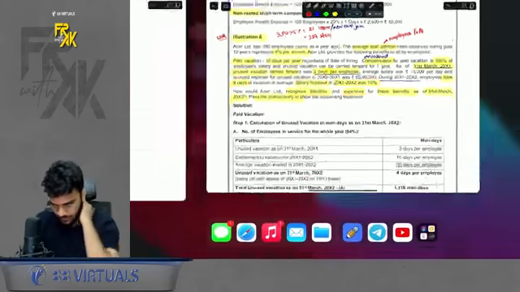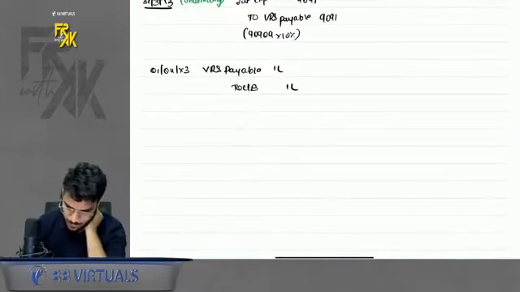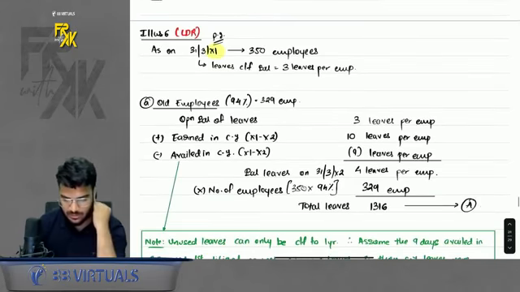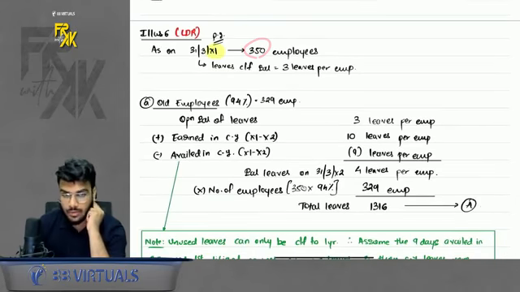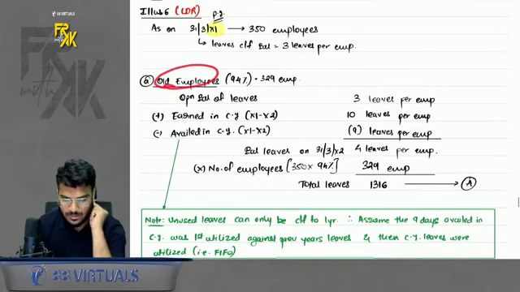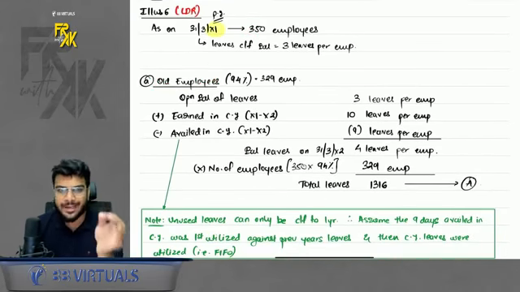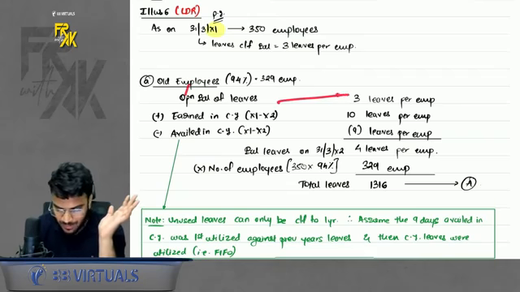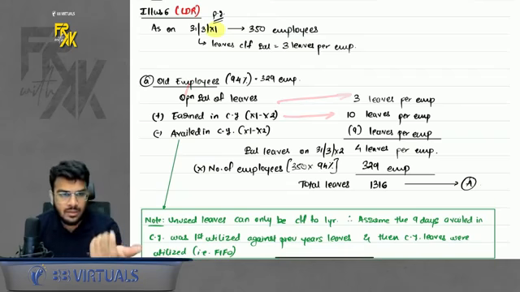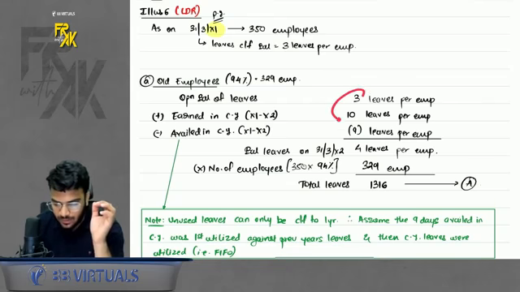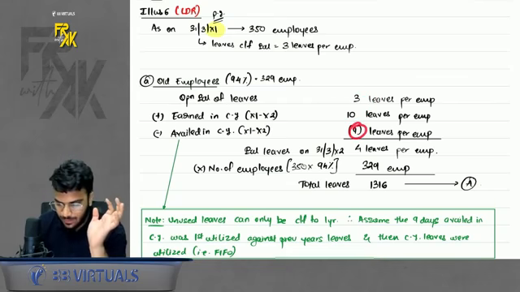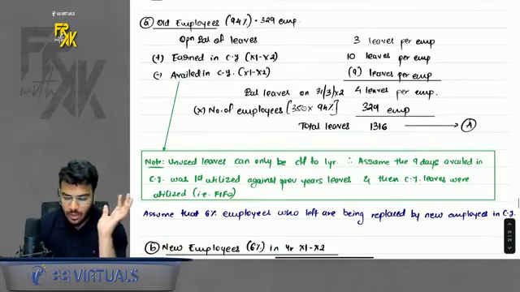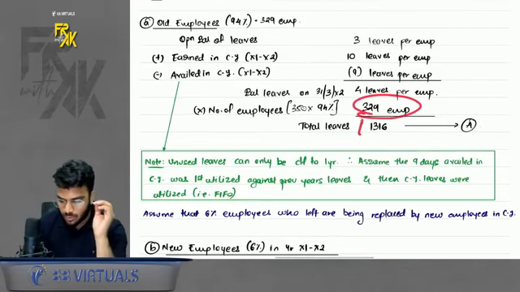So, see here how to solve this question. Illustration number 6. We have 350 employees. How many old employees will be there in the next year? Only 94%, because 6% will leave. These old employees will have a 3 days opening balance. In the current year, they will earn a further 10 leaves. In totality, they have 13 days now, but they avail 9 days. How much balance is left? 4 leaves per employee. Now multiply it by the number of employees. So these are the total leaves.